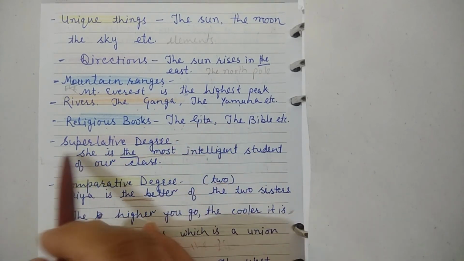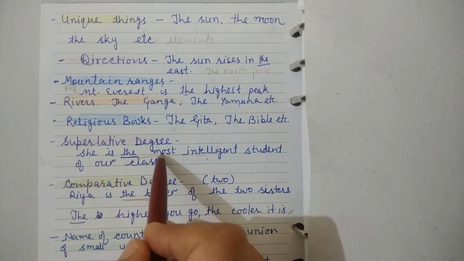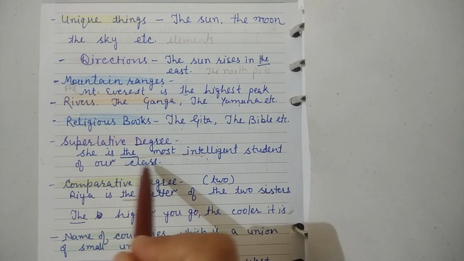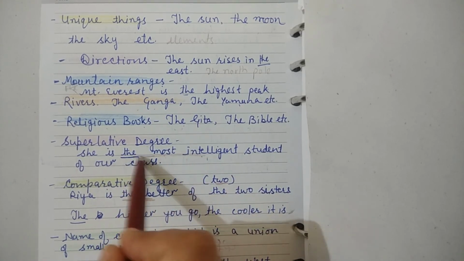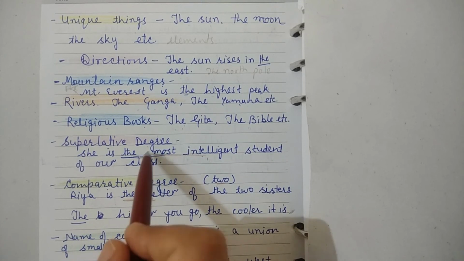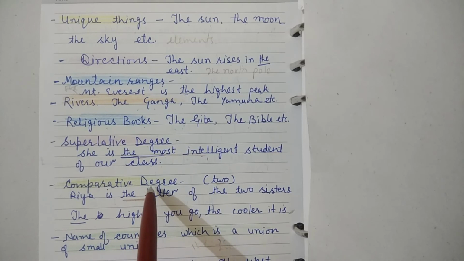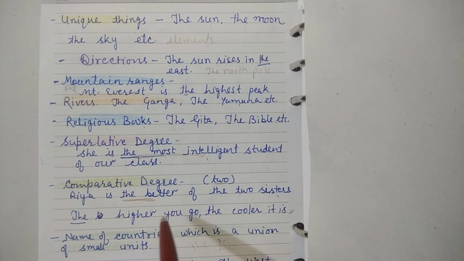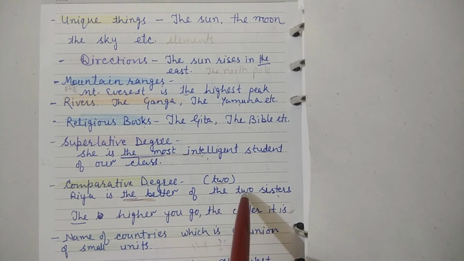Next, the is used with the superlative degree. She is the most intelligent student of our class. The most intelligent, superlative degree. And when it is used with the comparative degree, let's see. When there is a comparison of two things, Riya is the better of the two sisters. That time we can use article the. Riya is the better of the two sisters.